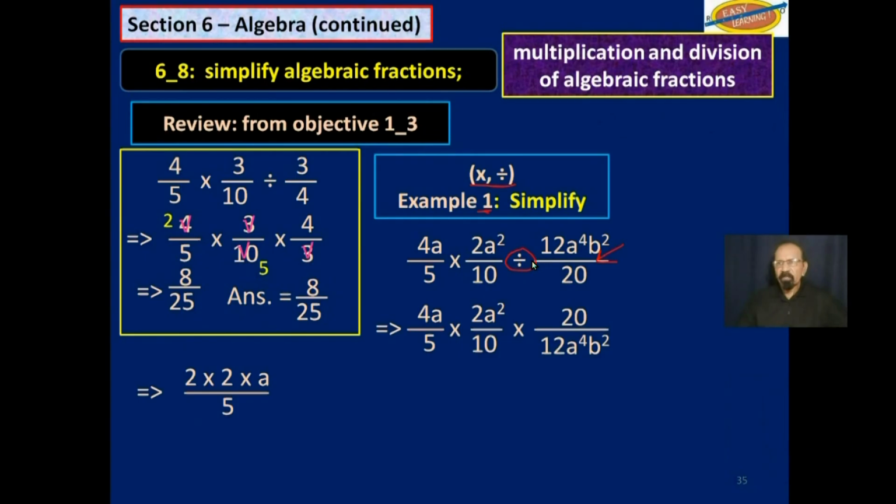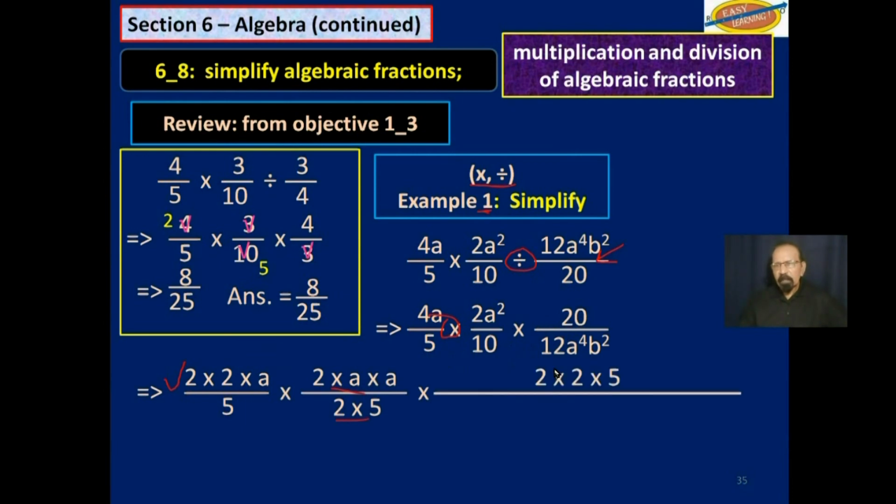I will expand it so you could see what is happening. 4a over 5, that is this, 2 2's 4a over 5, multiply by 2a squared, that's that, over 10, 2 5's 10, multiply by 20, which is 2 times 2 times 5, over 12, which is 2 times 2 times 3, a to the 4th power, which is a 4 times, and b squared.